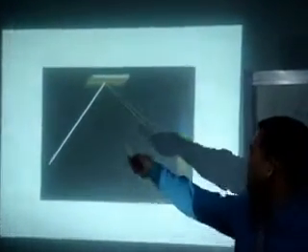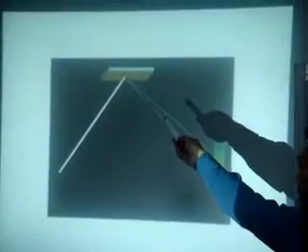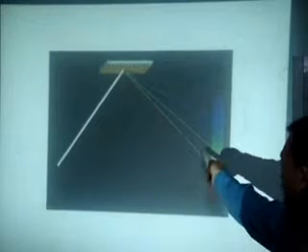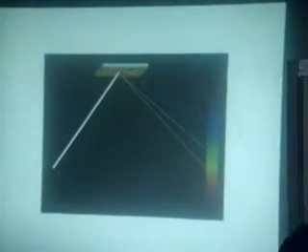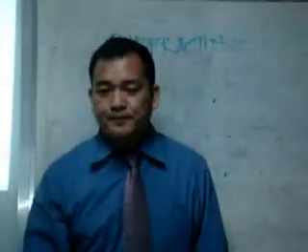You will see that as light passes to a substance, an object, the light is scattered into different kinds of colors. That is an example of diffraction.